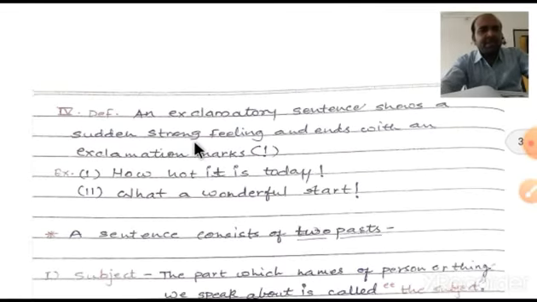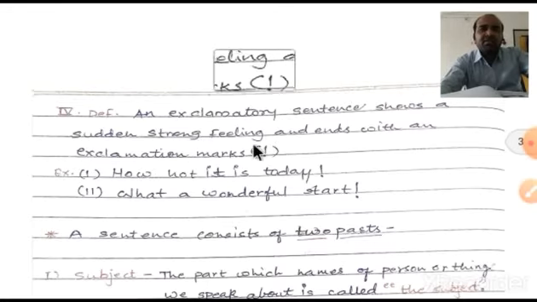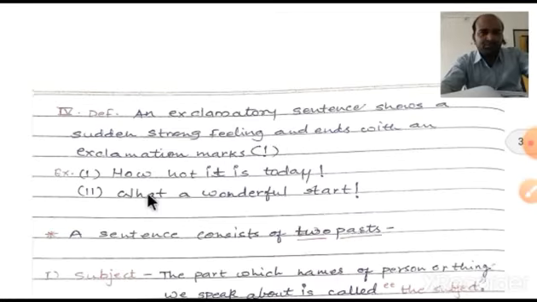Now the next one, the fourth one, the exclamatory sentence. What does the exclamatory sentence suggest? It shows sudden strong feelings and ends with an exclamation mark. So there is an example: How hot it is today!